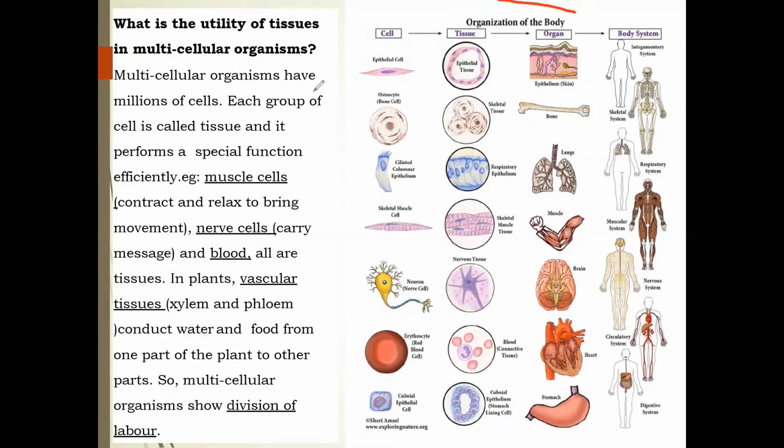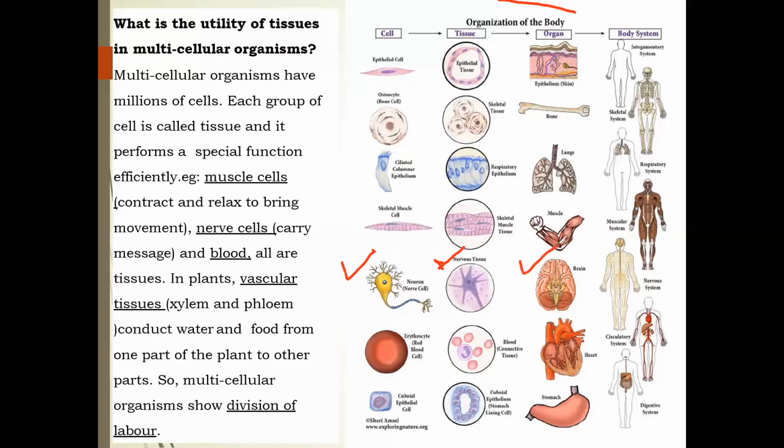Now let's take one example among all these. We will take the example of the neuron, right? Neuron is a single cell. When many neurons are together and function efficiently, they form the nervous tissue. And when these tissues combine, they form an organ.